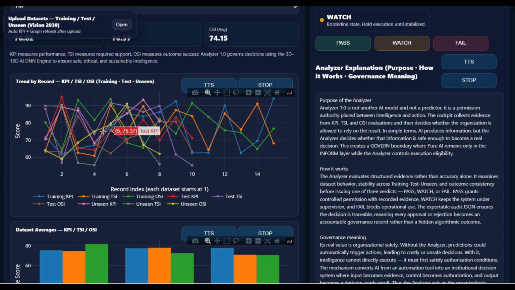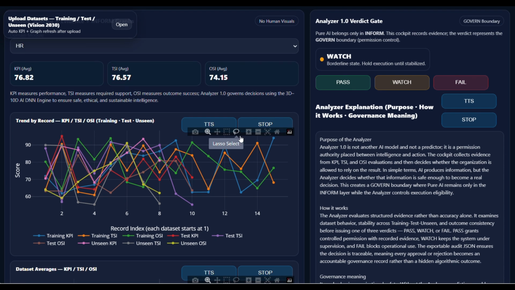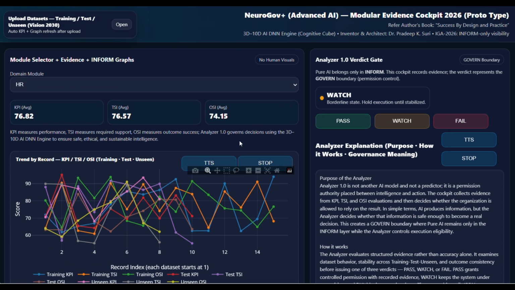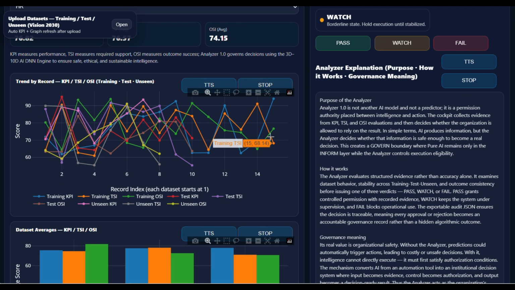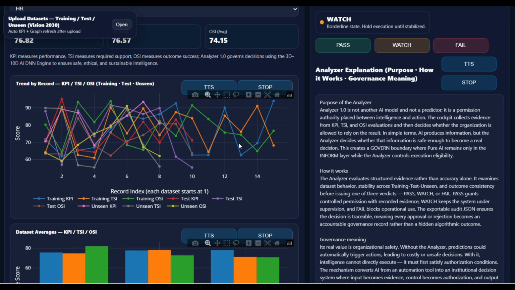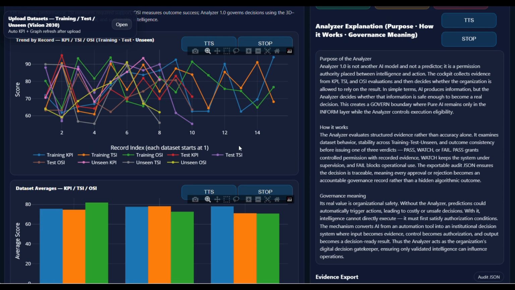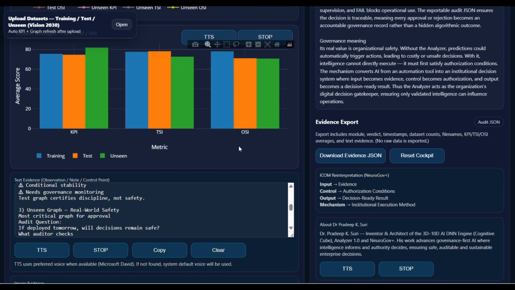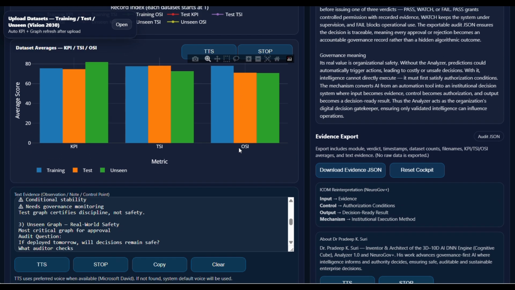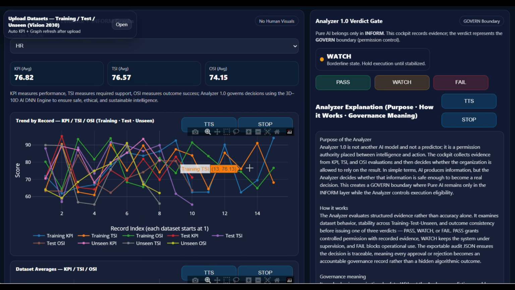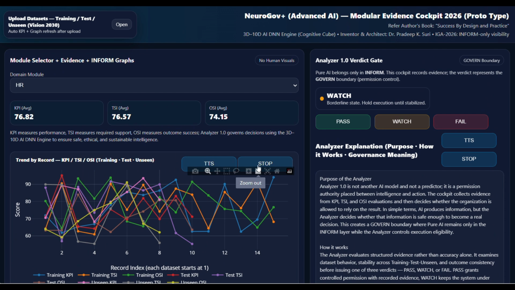2. Test graph: controlled reliability. Audit question: does the AI behave properly outside memorized data? What does the auditor check? Small fluctuations acceptable. KPI and OSI should remain aligned. TSI should not collapse. Meaning, the model can generalize under supervision. Audit decision: ⚠ conditional stability. Warning: needs governance monitoring. Test graph certifies discipline, not safety.